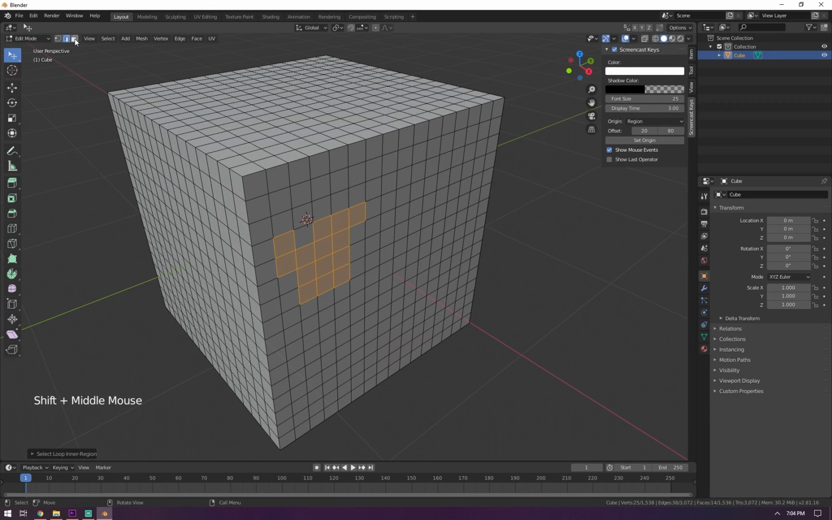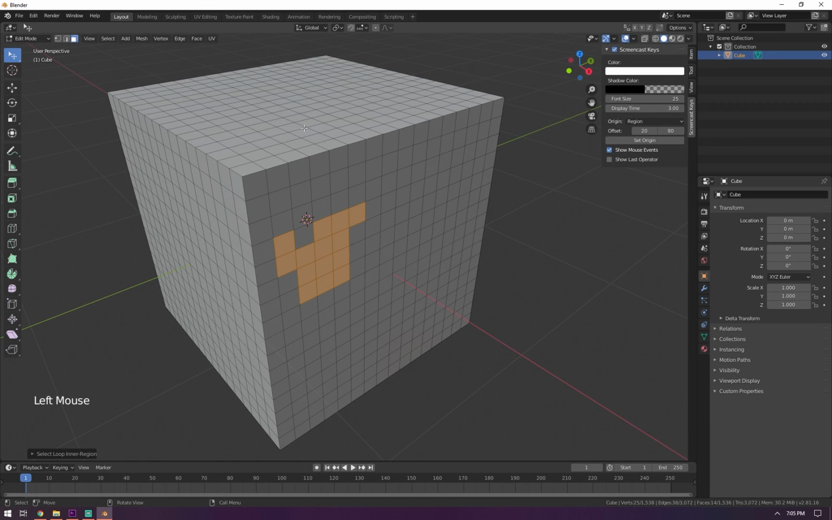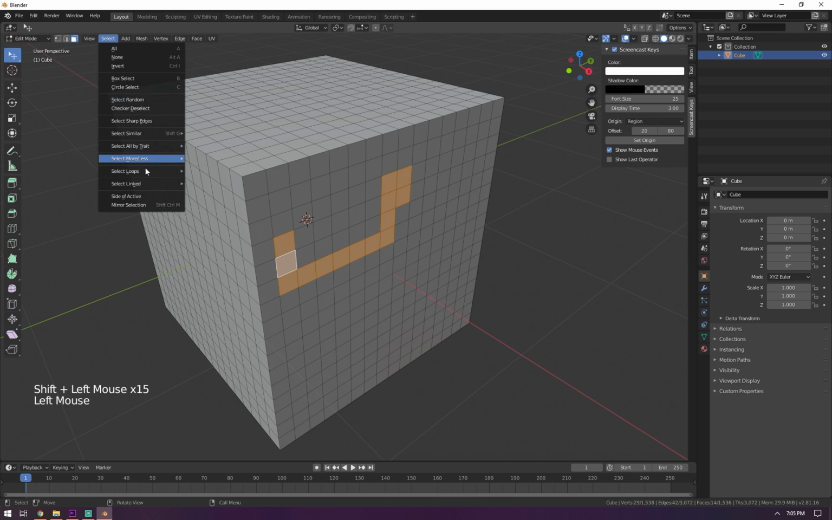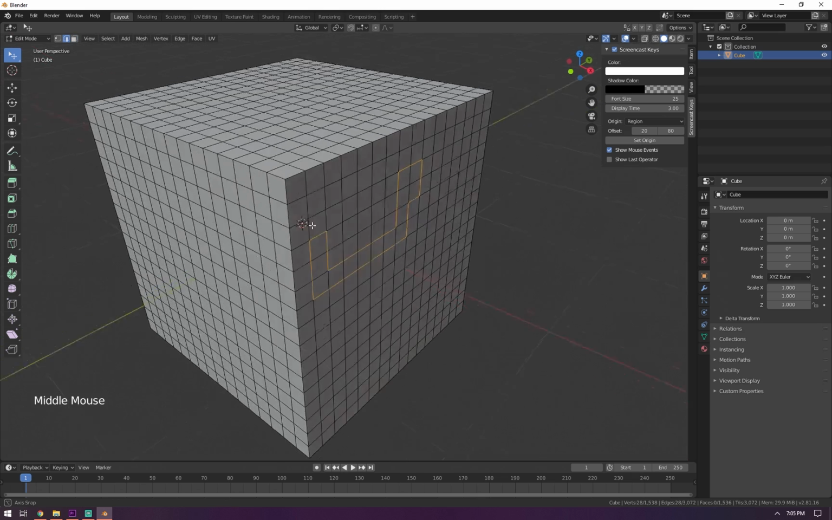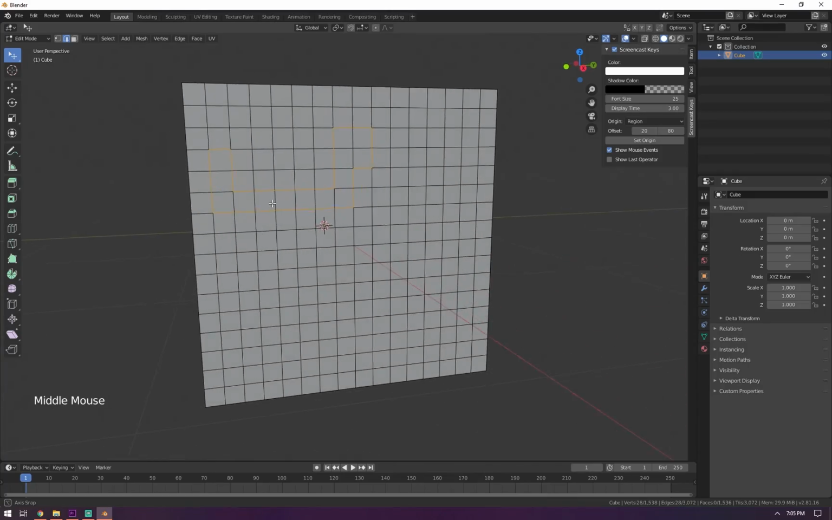Another fancy selection method is selecting the border of a large selection of faces. So let's say we just select a bunch of these, and I just want to select the edges of all these faces. If you go to select loops, and select boundary loops, boom, fancy selection. You selected all the outside edges.